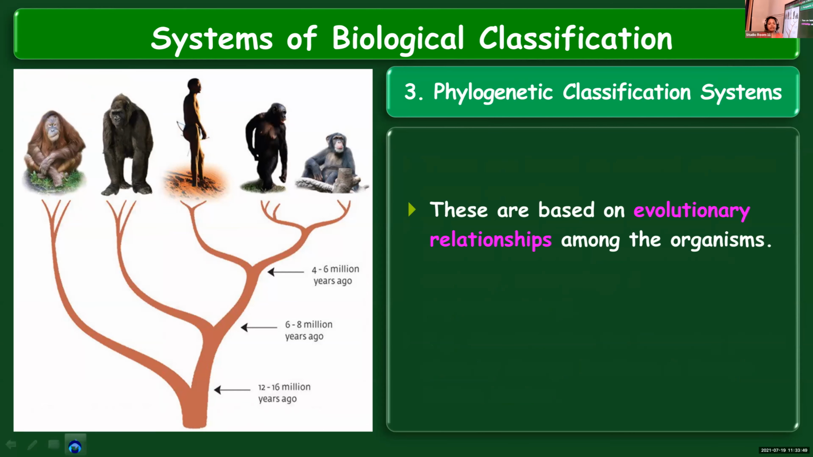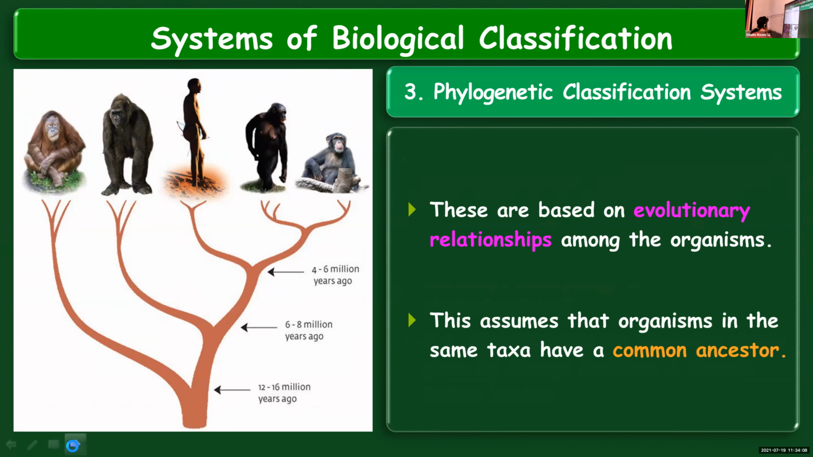Then the third one is phylogenetic classification systems. This is based on the evolutionary relationships existing among organisms. It is assumed, as per this system, that all the members coming under the same category or same taxon have a common ancestor.